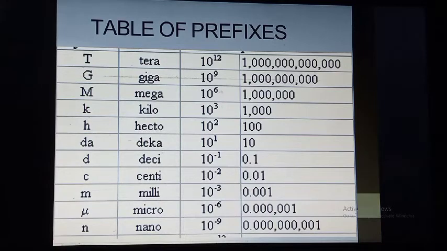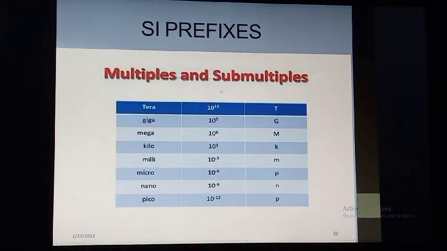Same as the above, we get from nano, micro, milli, centi, deci, deca, hecto, kilo, mega, giga and tera. These are nothing but the prefixes, like SI prefix, multiples and submultiples. Like tera is given by 10 raised to 12 and the symbol of tera is T.